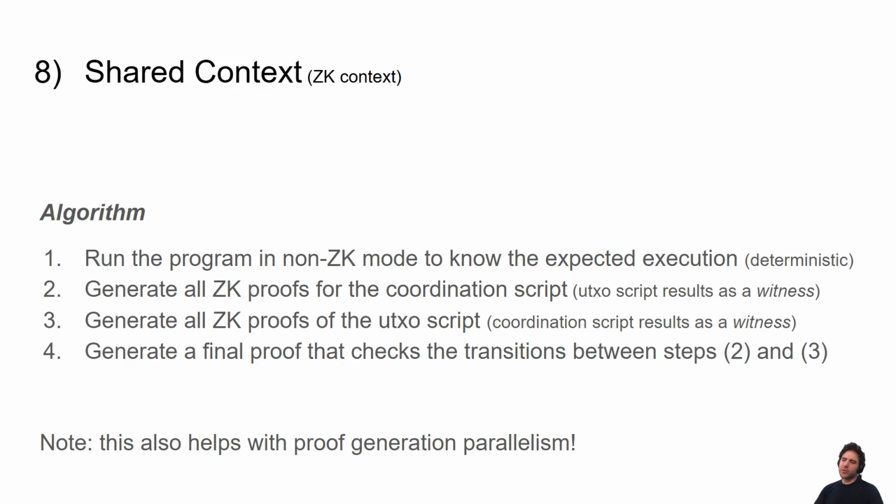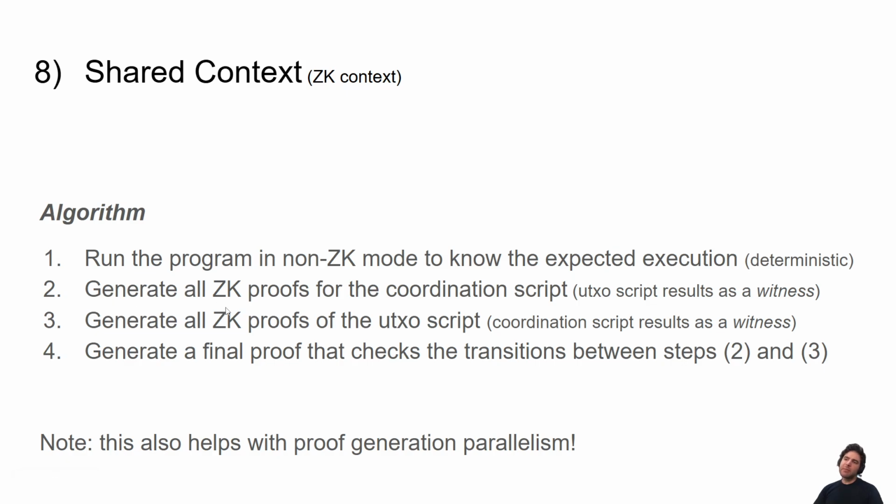Notably, the reason I really want to emphasize this point in the ZK context is that it makes running Starstream in a parallel way, really taking advantage of UTXO, super easy. Because what we can do is run the program in a non-ZK setting, because it's a deterministic execution. So first, let's run in non-ZK to know the expected execution.